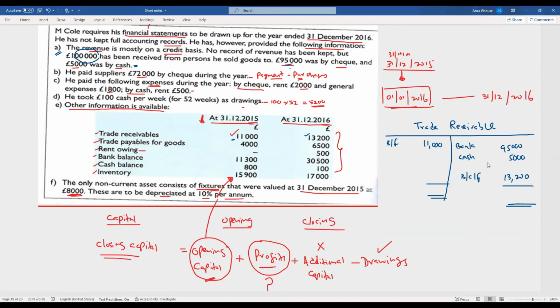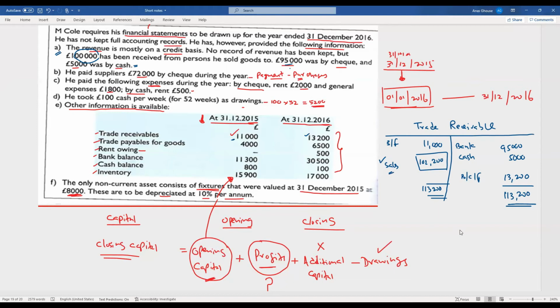So if you balance this account, 113,200. So what will be the sales? So sales figure will be how much? 102,200. So we have found out one number, which is sales.